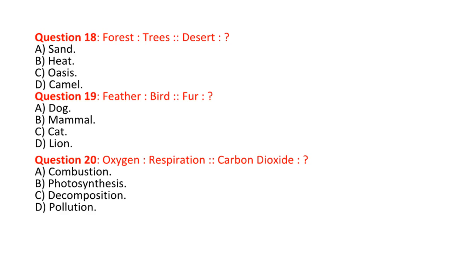Question 20. Oxygen : respiration is proportional to carbon dioxide : A. Combustion. B. Photosynthesis. C. Decomposition. D. Pollution. Answer: B. Photosynthesis. Explanation: oxygen is used in respiration, and carbon dioxide is used in photosynthesis.